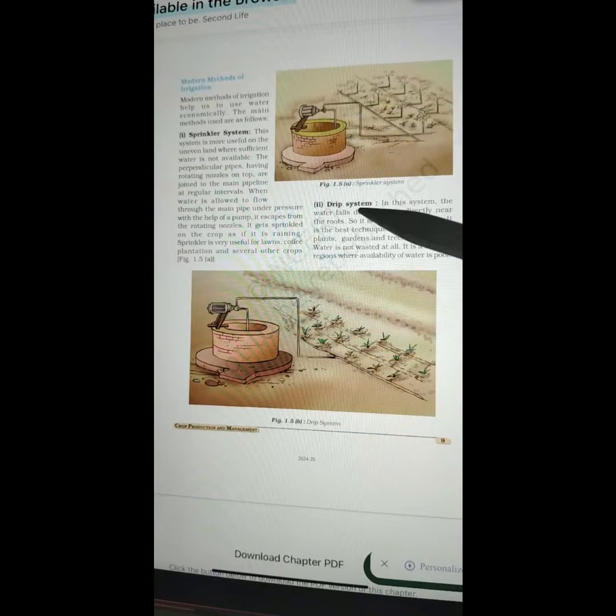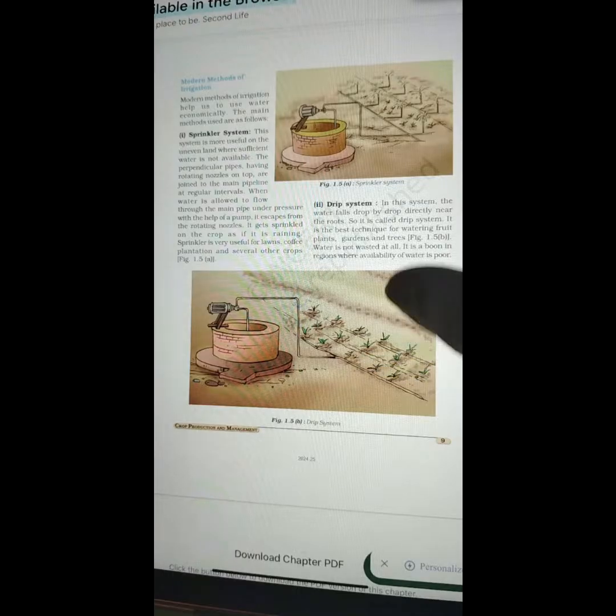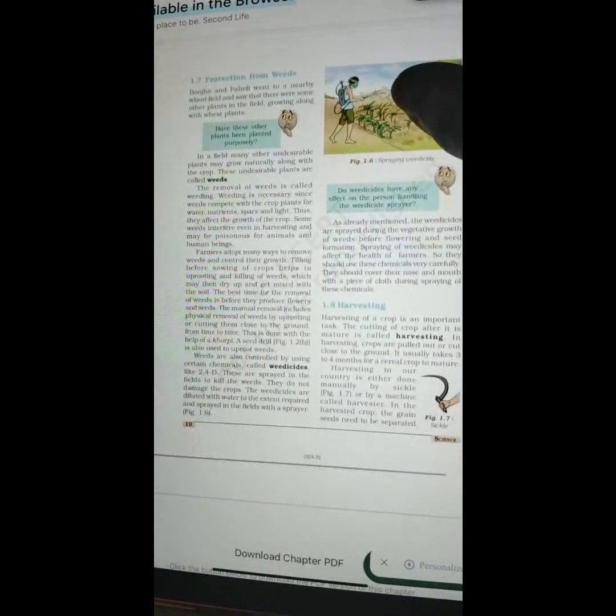2. Drip irrigation. In this system, the water falls drop by drop directly near the roots. So it is called drip system. It is the best technique for watering fruit plants, gardens, and trees. Water is not wasted at all. It is a boon in regions where availability of water is poor. So it has been shown in figure 1.5b. Next page.